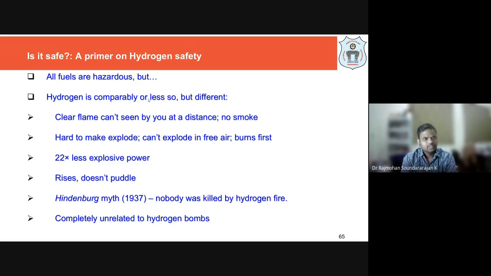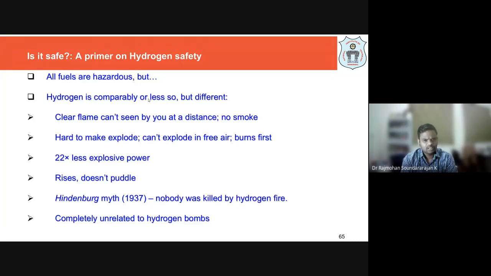There was an accident in 1937, which is called the Hindenburg myth. You can just Google it and read about it. Nobody was killed by the hydrogen fire in that. There was a fire of hydrogen in that flight. Whatever we are discussing is unrelated to hydrogen bombs. Now we will see this one.